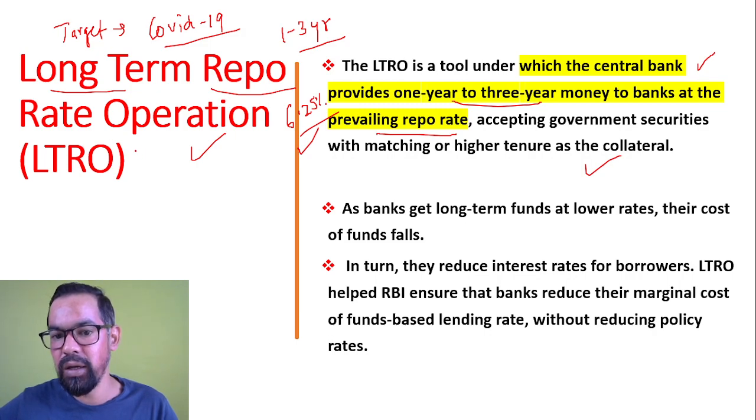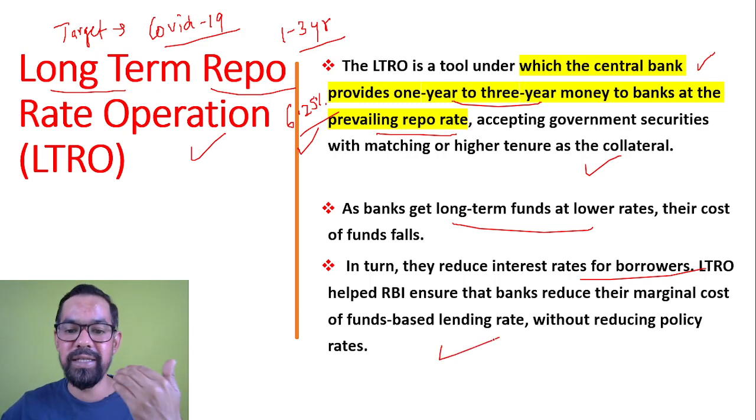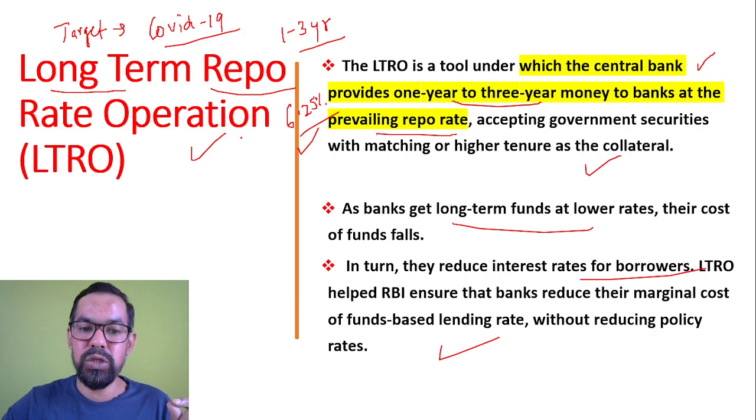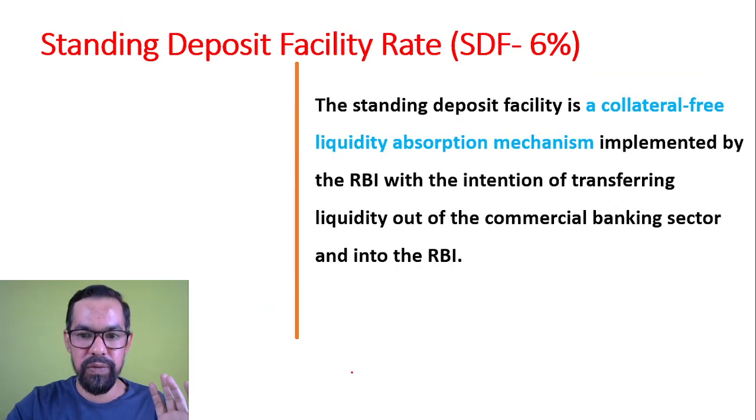So as banks get long-term funds at a lower cost, in return they'll reduce the rate of interest for borrowers. So LTRO helps ensure that banks reduce their marginal cost of funds, that is base rate and lending rate, without reducing the policy rate. So this was the agenda of this particular tool. Hope this is clear to each and everyone.